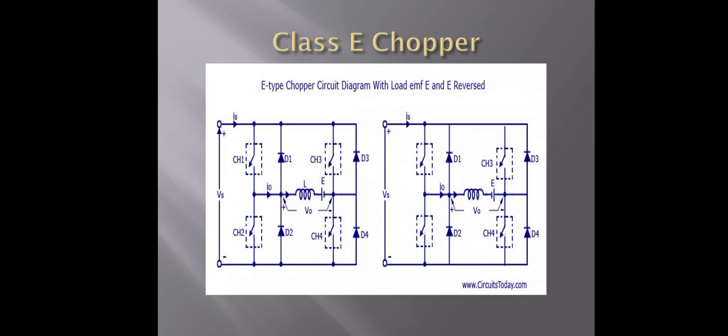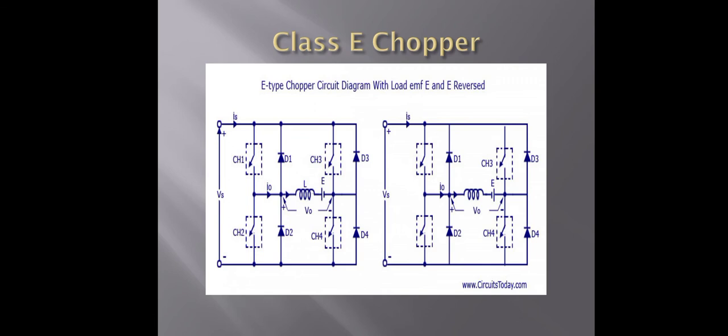When channel 1 and channel 4 are off, the energy stored in the inductor drives the I0 through D3 and D2 in the same direction, but the output voltage is negative, that is V0 is equal to minus Vs. Therefore, the chopper operates in the fourth quadrant.